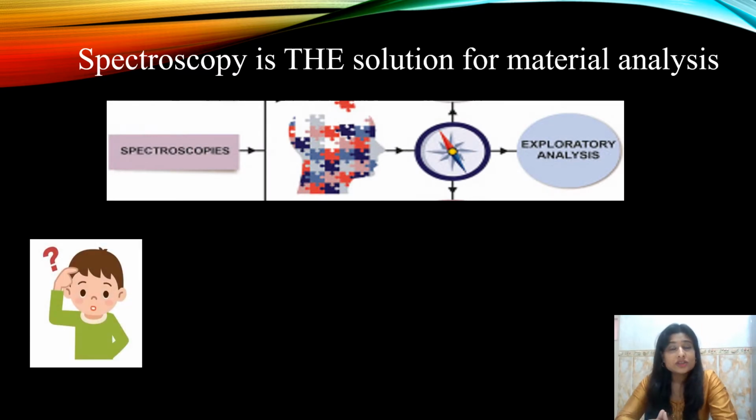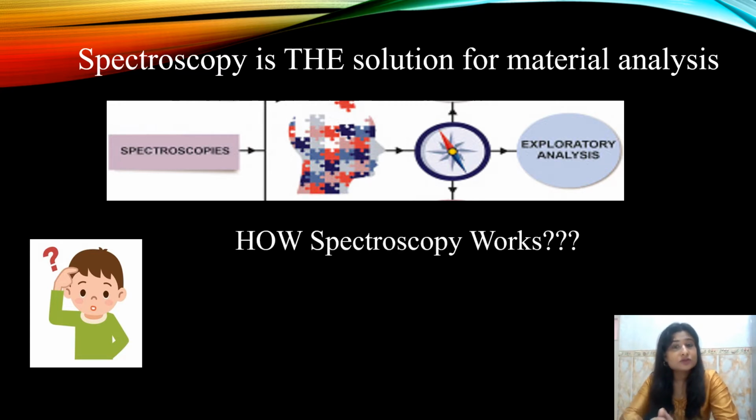Now the big question comes, how does spectroscopy help us to achieve all of this? That is, how spectroscopy works. You see, spectroscopy measures and interprets the spectra that we obtain when any matter is irradiated with electromagnetic radiations.